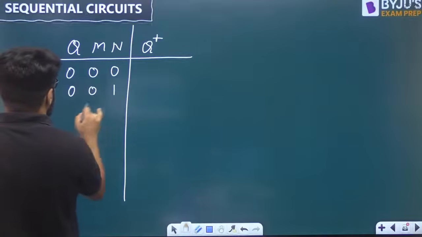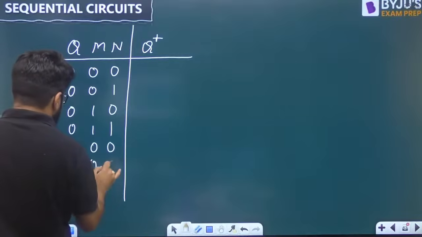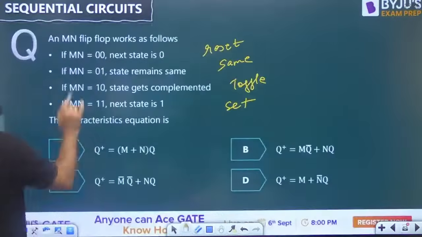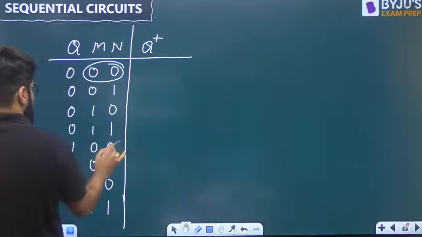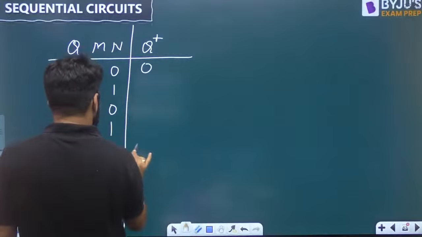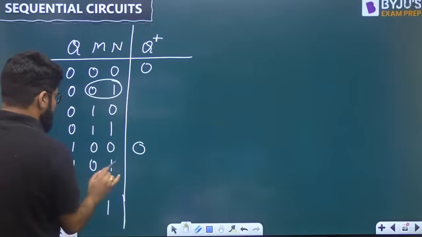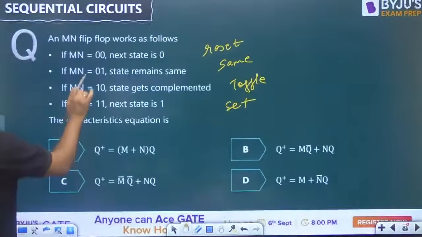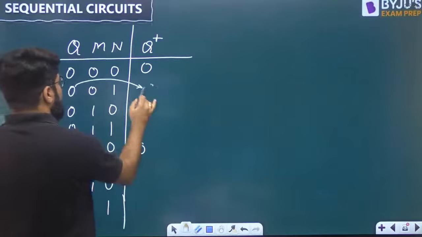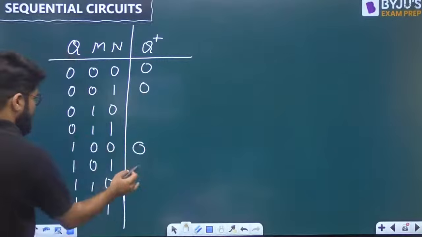0 0 0, 0 0 1, 0 1 0, 0 1 1, 1 0 0, 1 0 1, 1 1 0, 1 1 1. Now highlight whenever MN is 0, 0, the next state will be totally 0. Reset here, so this is reset and this is reset. Now, when MN is 0, 1, the next state remains the same. So if it is 0, it remains 0. If it is 1, it remains 1. So 0 here and 1 here.